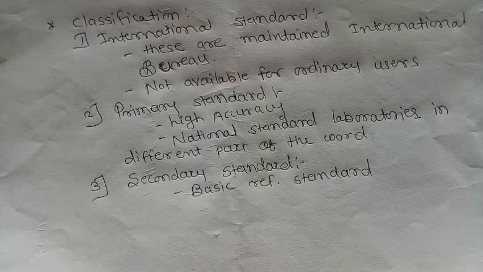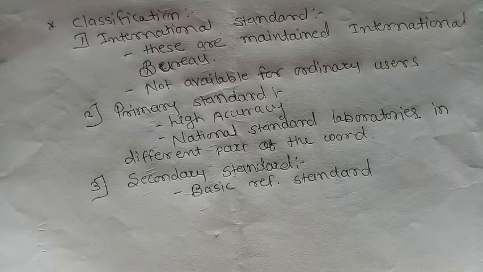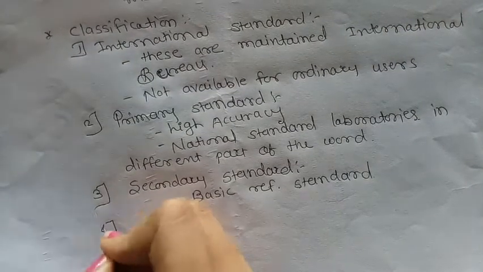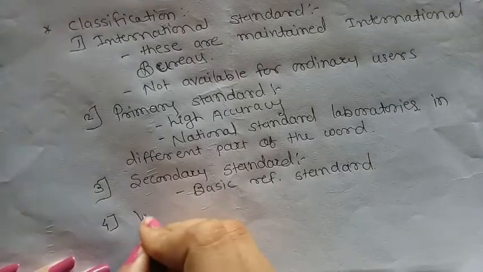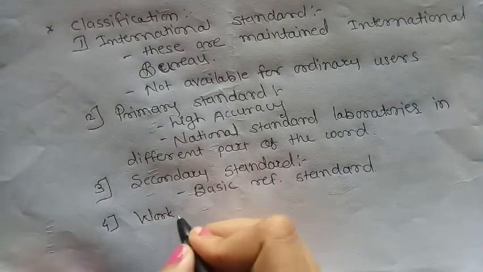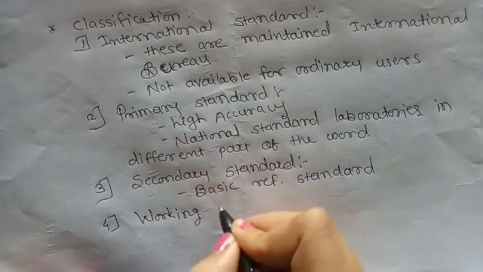After that, the fourth standard is the working standard.